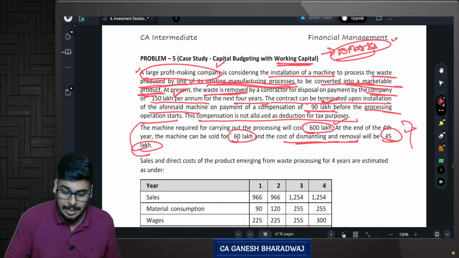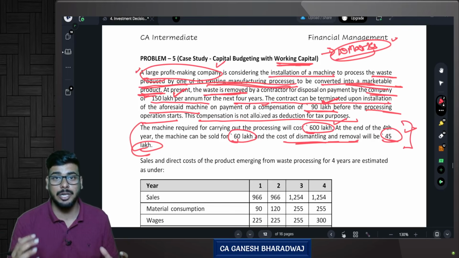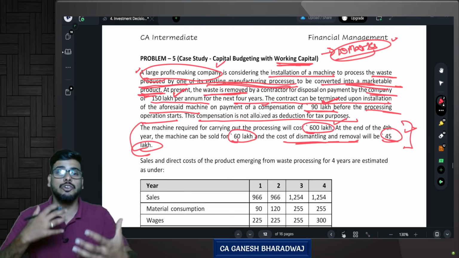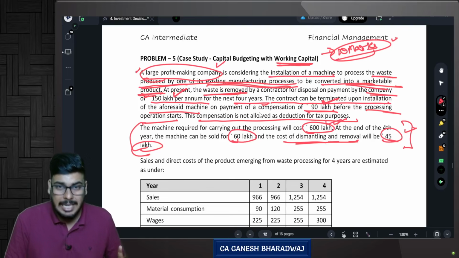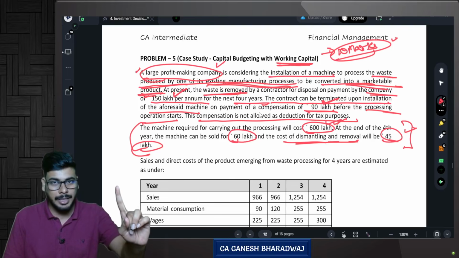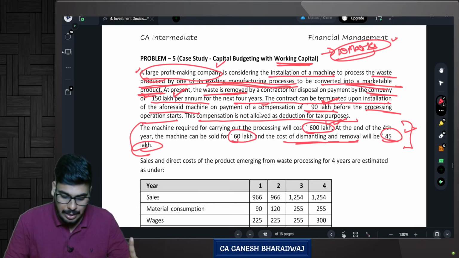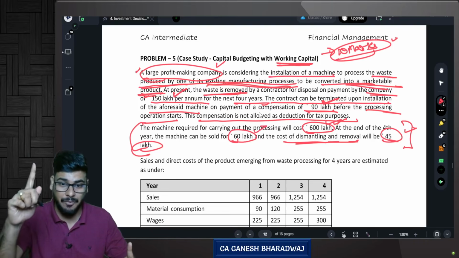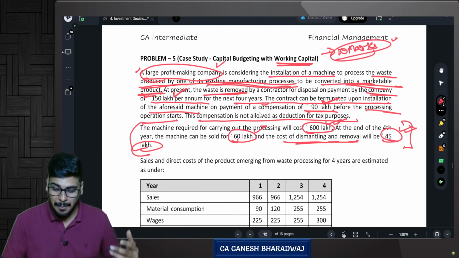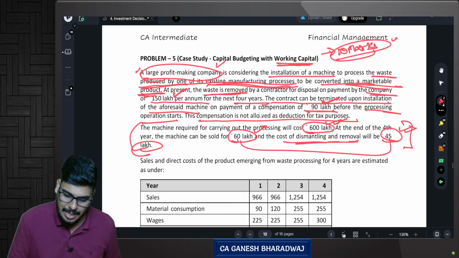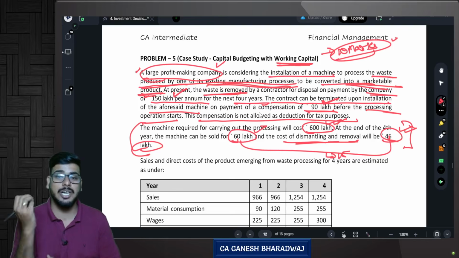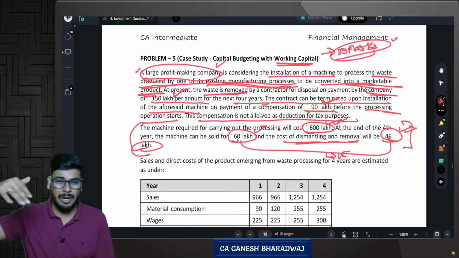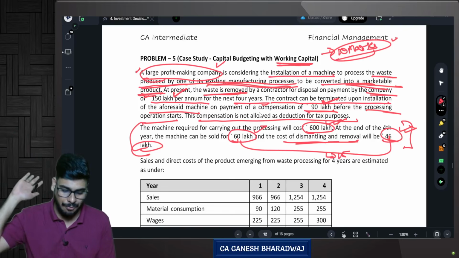These are the details relating to the machine that I'm going to buy newly if I want to take up this further processing of wastage. Clear? So what are the costs? Initial 600 lakhs, correct? At the end of the 4th year, salvage value is 60 lakhs, but wait, the cost of dismantling will be 45 lakhs. So basically net off, you will get how much? 15 lakhs of cash inflow you can generate at the end of year 4 at the time of selling it off, scrapping it off. Clear?